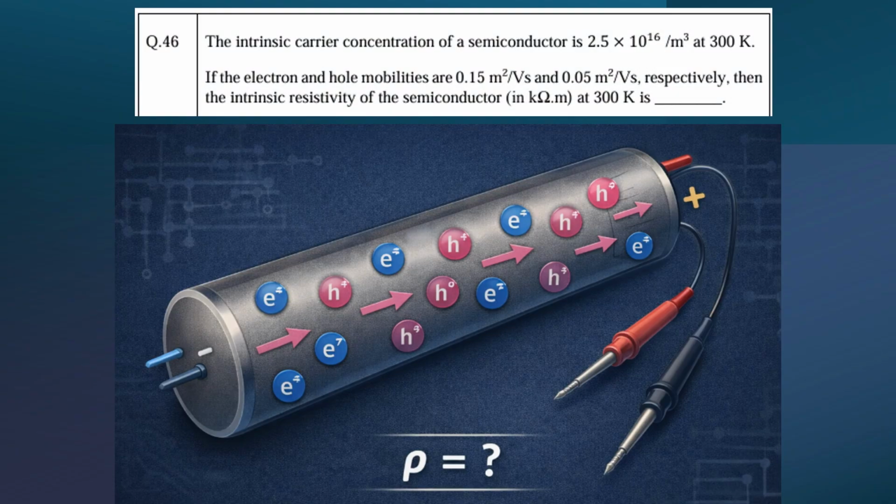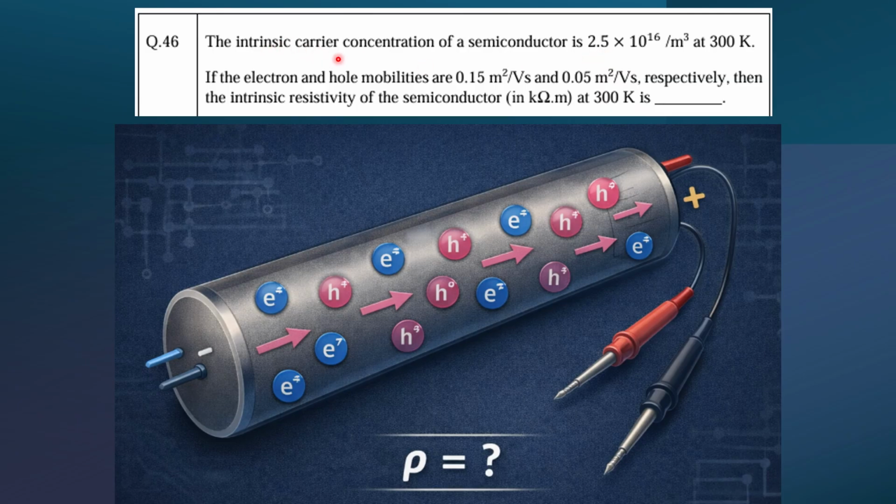So before going for the solution, let's understand what exactly the question is. So an intrinsic carrier, right? Intrinsic means the pure semiconductor only. So suppose this is your silicon pure semiconductor, and it contains some number of silicon atoms, right? So how many? So the carrier concentration of the semiconductor is this much, 2.5 into 10 to the power 16.